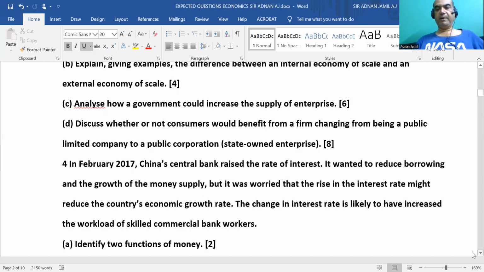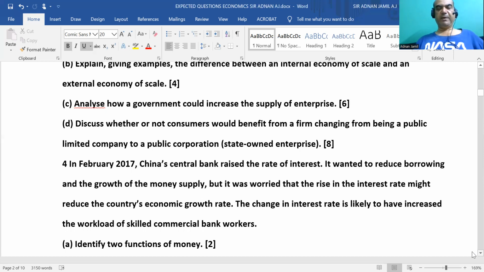So this is a public limited company, which is still in the private sector, selling their shares in the stock exchange. Public corporations are owned by the government. Here, many students make conceptual mistakes.